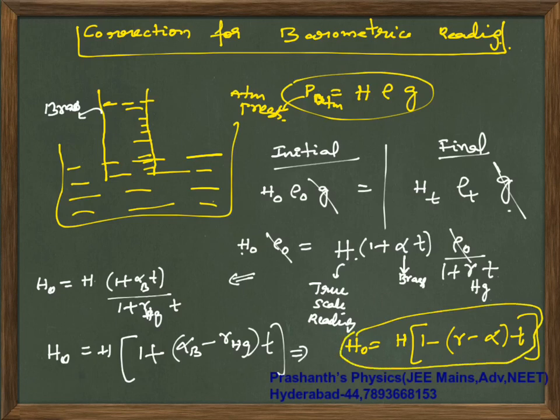So keep this result in mind. The final and important point is that your height at 0 degrees centigrade is the true scale reading times 1 minus gamma of Hg minus alpha of brass into T. This is your correction for barometric reading, because when you increase the temperature it will show a wrong reading. Using this formula you can do the questions. With this, the theoretical part of expansion of liquids is done.